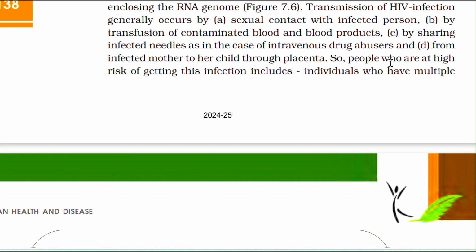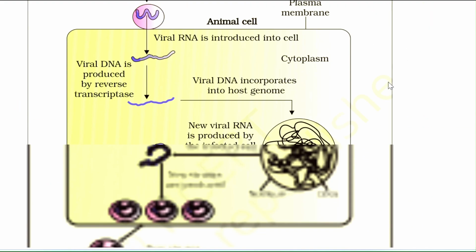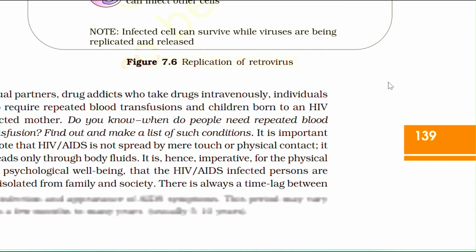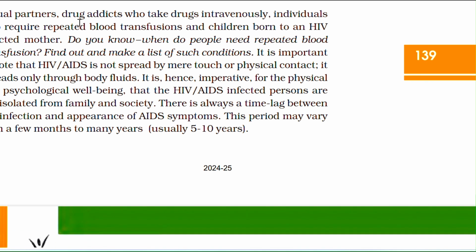placenta. So people who are at high risk of getting this infection include individuals who have multiple sexual partners, who take drugs intravenously, individuals who require repeated blood transfusions, and children born to an HIV infected mother. Do you know how to find out and make a list of such conditions?